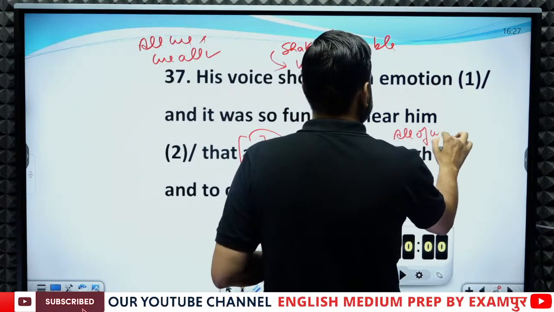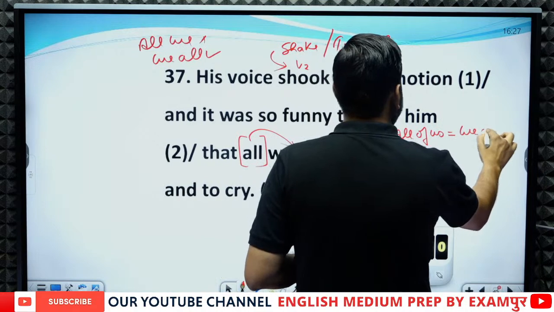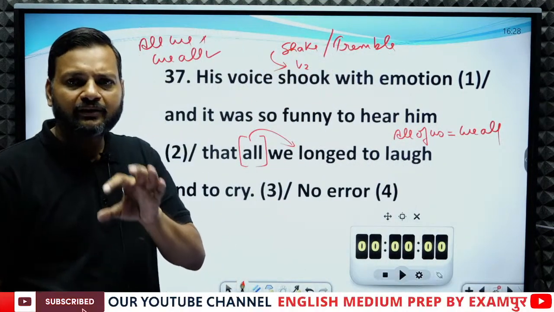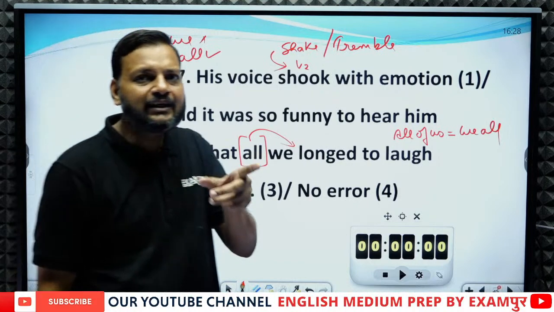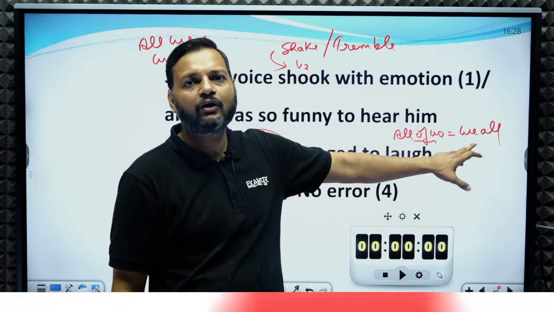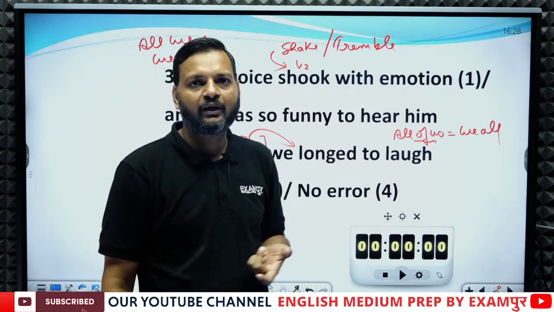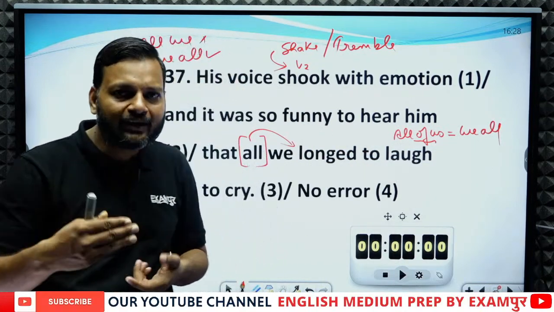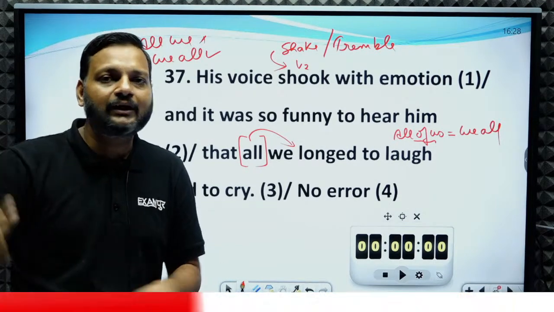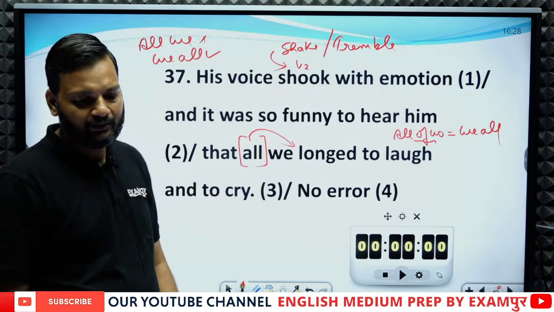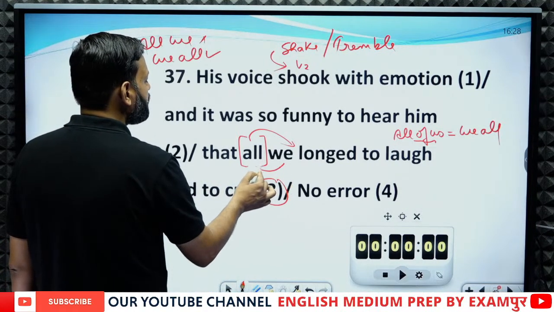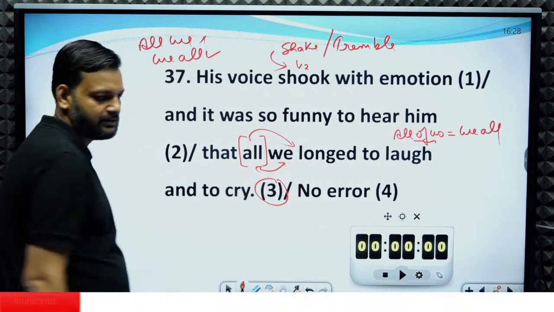All of us is equal to we all. So write the phrase either way, all of us, or we all, but you cannot write all we. The position of the word all is always after the subject. We all went to market, not all we went to market. So here the error lies in the third part. All we has to be interchanged.